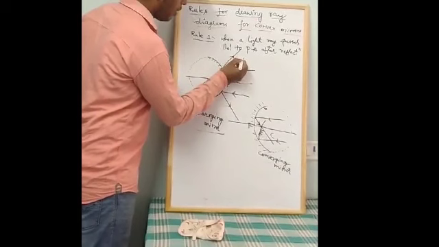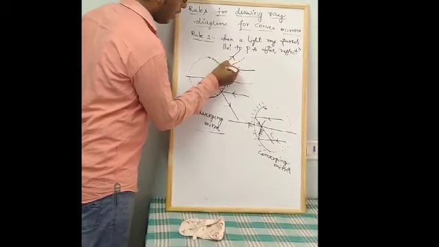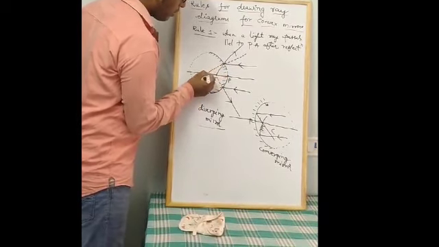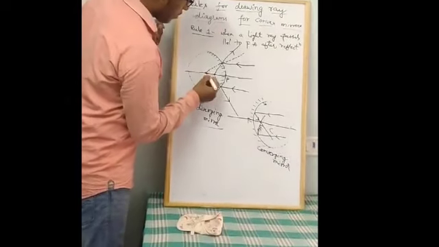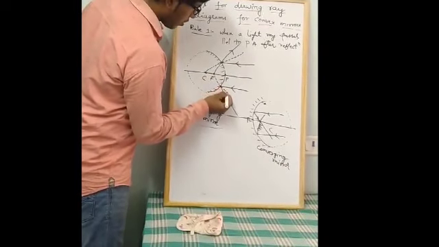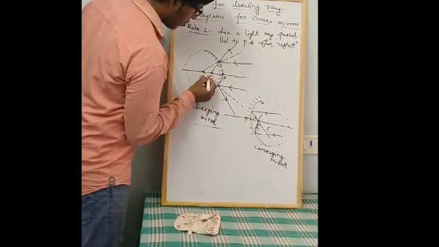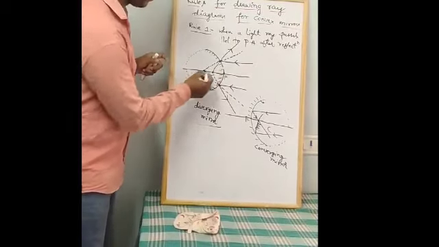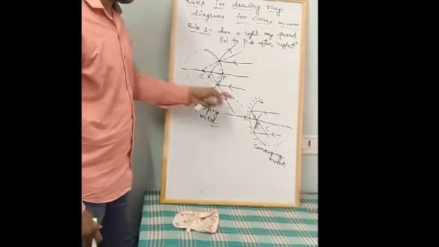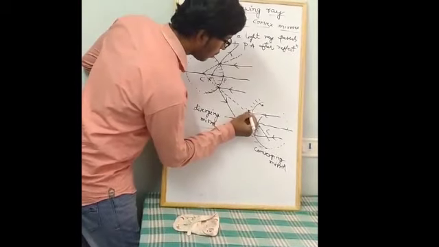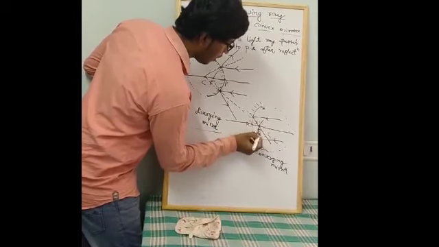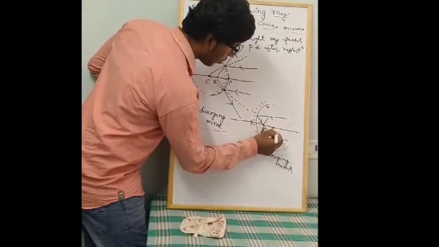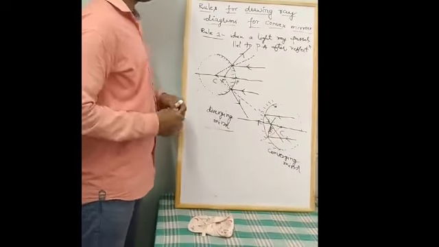So if I draw a normal line between the incident ray and the reflected ray, this is a normal line between the incident ray and reflected ray. The normal line which meets on the principal axis is called the center of curvature. The same for this also. Here also, if you draw a normal line between the incident ray and reflected ray, they will meet at a point. That point is called the center of curvature. So this is the first rule you need to remember.